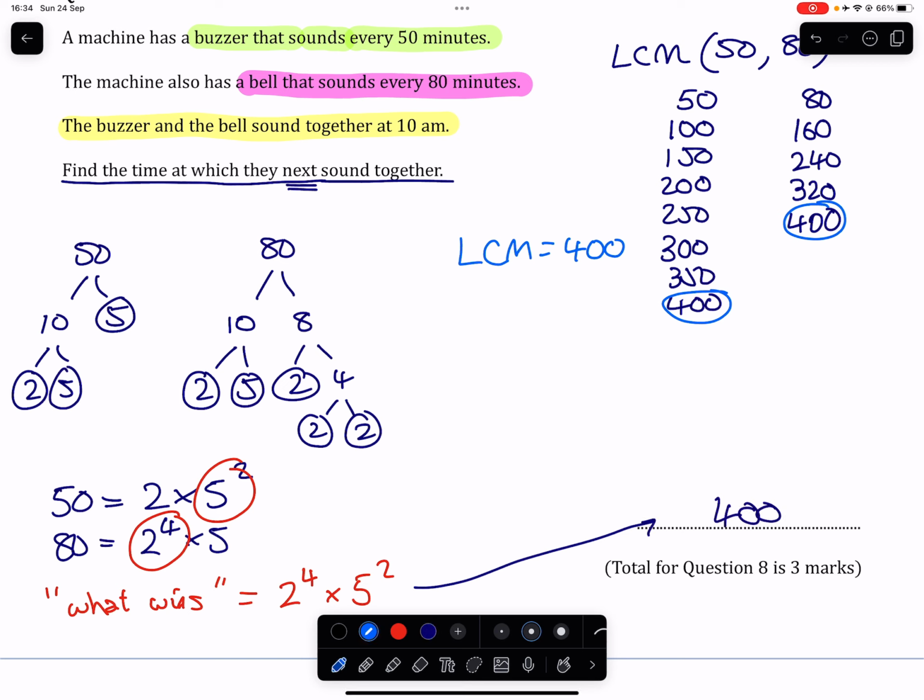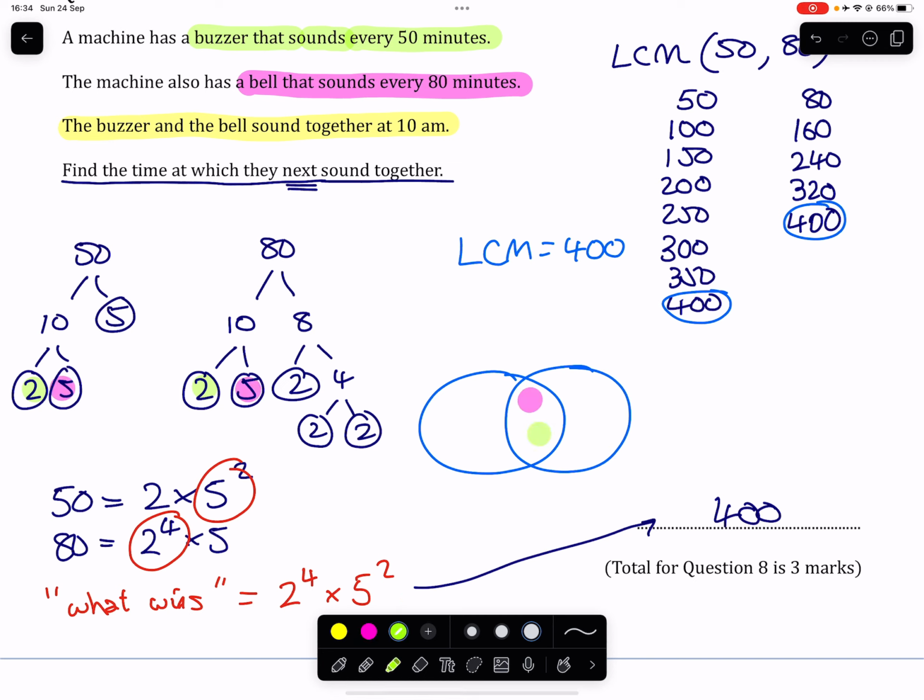If we use a Venn diagram here, we're going to substitute all of the numbers in, starting off with what they have in common. They both have a 2 in common. They both have a 5 in common. So I'm going to put the 2 and the 5 in there. They don't have anything else in common. There is a 5 left in the 50, and there are 3 2s left in the 80, like so.